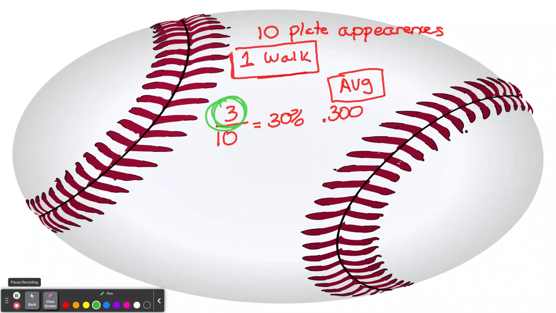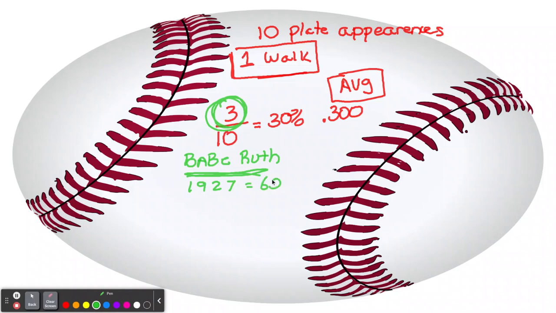And why don't we use Babe Ruth? We'll use Babe Ruth since we had a picture of him. And many people still call him the home run king. Many people call him the greatest baseball player of all time. Very debatable. But if we look at 1927, that was a good year for Ruth.